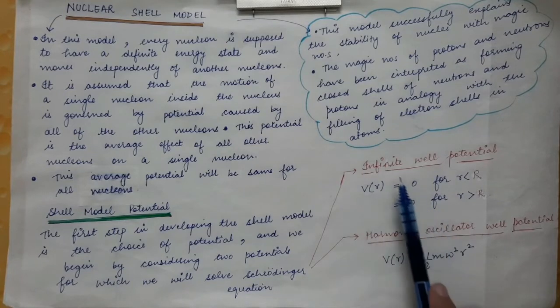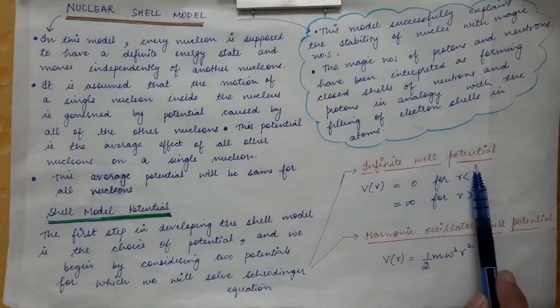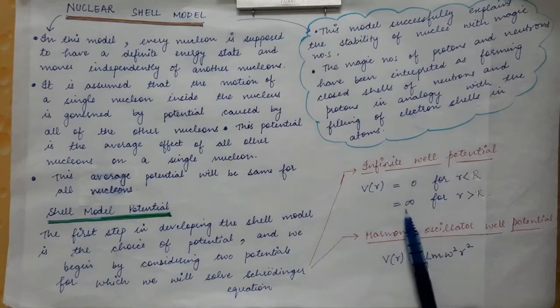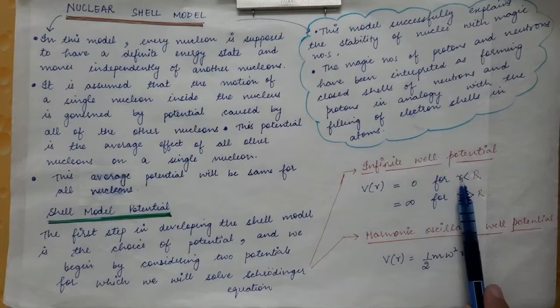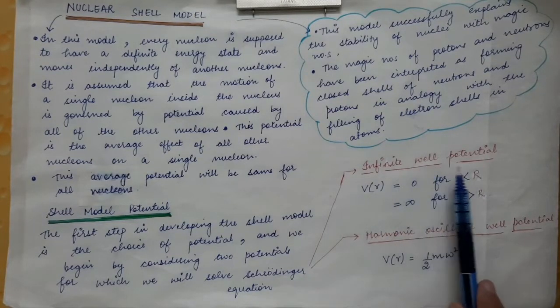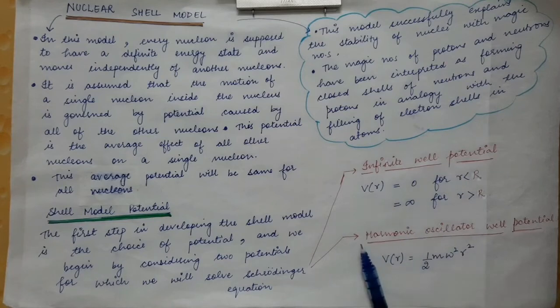So this potential is called the infinite well potential. The boundaries of this potential go to infinity, and inside the boundaries the potential is equal to 0. So this is the infinite well potential. And the second potential which was assumed is the harmonic oscillator well potential.